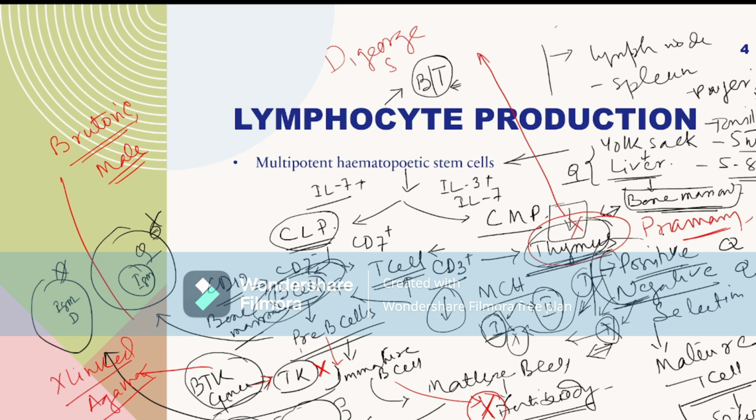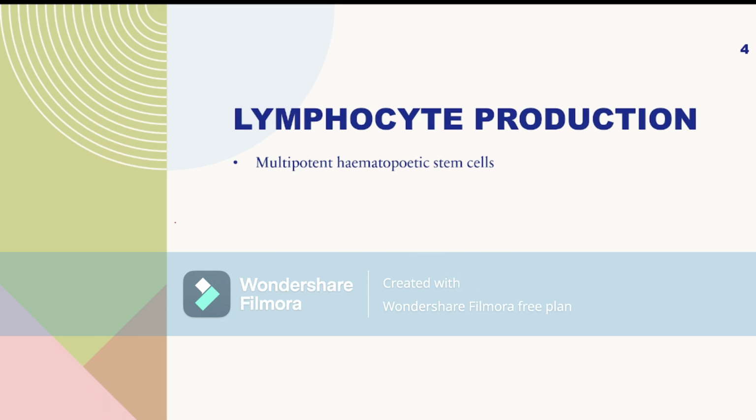DiGeorge syndrome. Now, how does a mature B cell produce numerous antibodies? We have to know, because some primary immunodeficiencies occur in this process. In this process, the antigen presenting cell attaches to the helper T cell, the TH helper cell, and shows the MHC2.